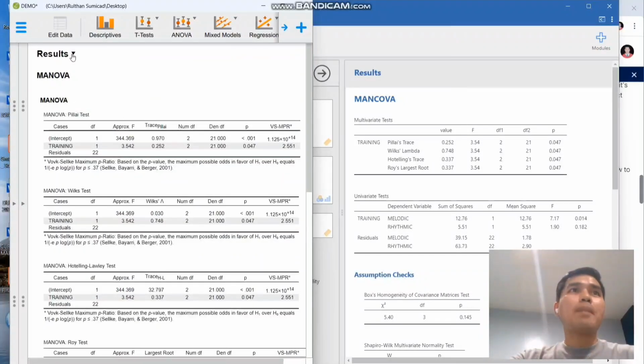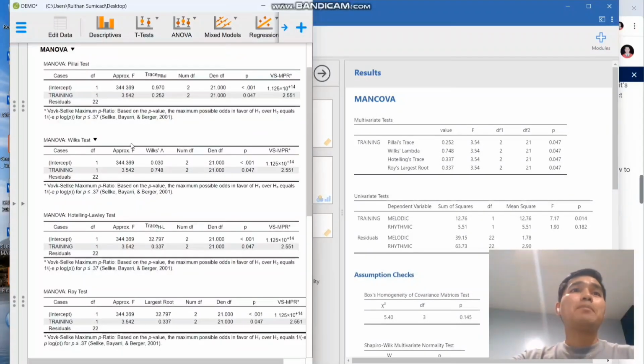However, in the JASP application, it was presented separately, because for Jamovi, all four multivariate tests are preselected test statistics whenever you click MANCOVA. For the JASP application, the preselected MANCOVA test is just the Pillai's test.